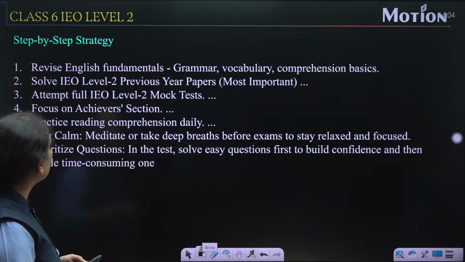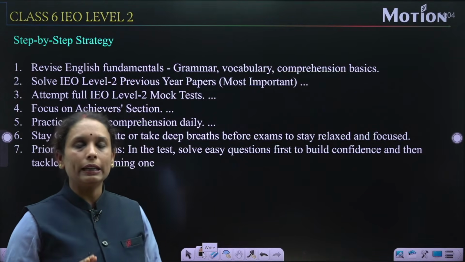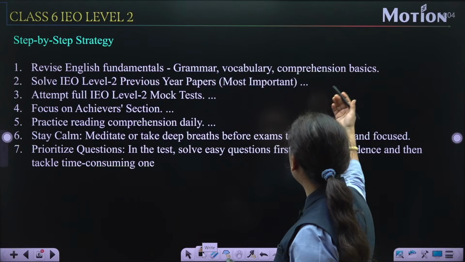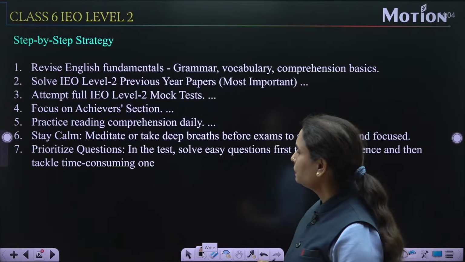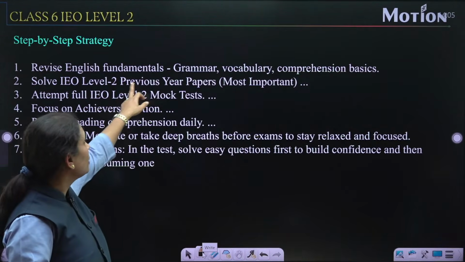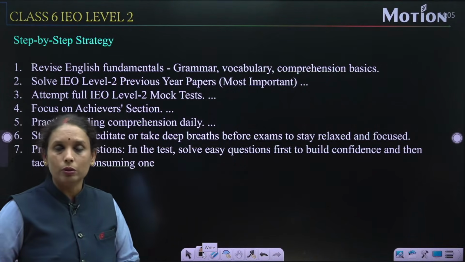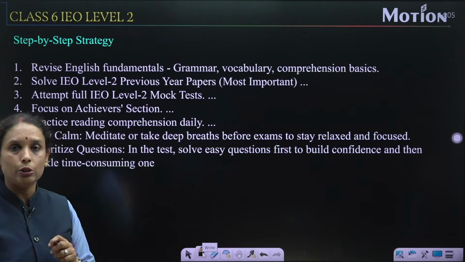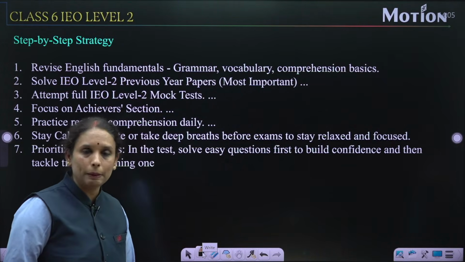So first of all, revise English fundamentals. You need to revise all the English fundamentals very carefully: grammar, vocabulary, comprehension, basics, all the things. Second is to solve IEO Level 2 previous year papers. You need to revise all the PYQs, and this is the most important thing you need to do for the IEO Level 2. So you need to solve all the IEO Level 2 previous year papers.